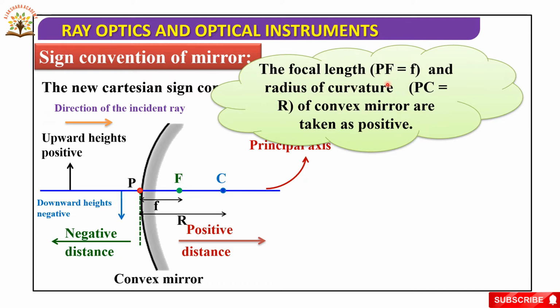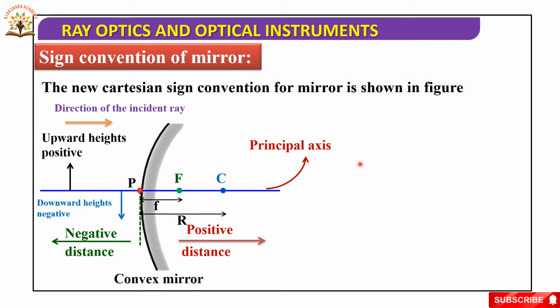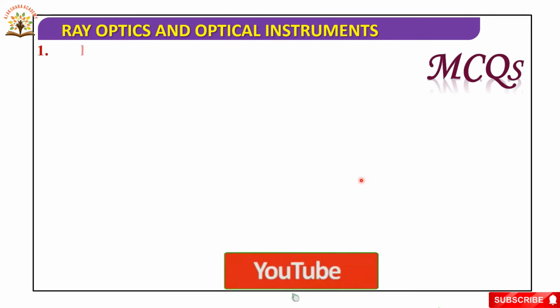The focal length PF is equal to f, that is, the distance between pole and focus is known as focal length. It is denoted by a small f. The distance between pole and center of curvature is known as radius of curvature, that is PC, which is equal to R. Focal length and radius of curvature of a convex mirror are taken as positive. Next. Now let's discuss MCQs.